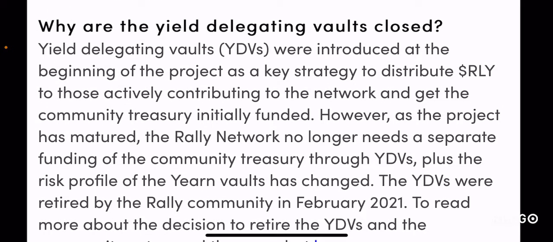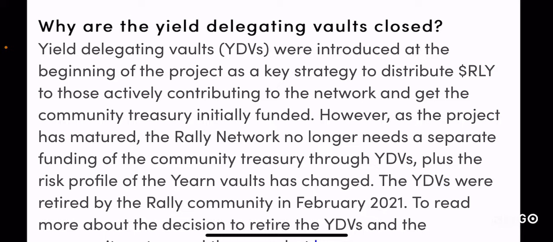So, why are yield delegating vaults closed? This is a question that many people were asking, because in the early versions of the Rally network, Rally had a vault called the yield delegating vault, or YDV, and these vaults basically acted as mechanisms to pump new Rally tokens, or RLY tokens, in order to support the community, and also incentivize the community who are actively participating in the working of the rally.io platform, or the Rally network, right?